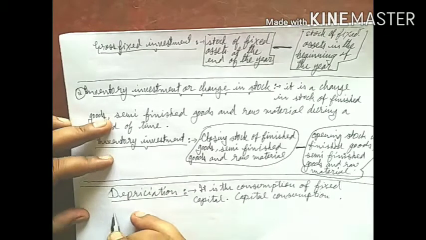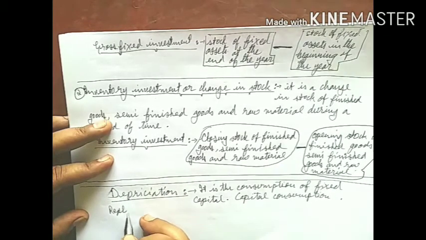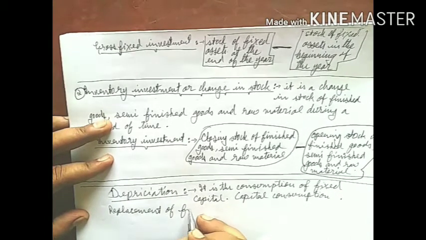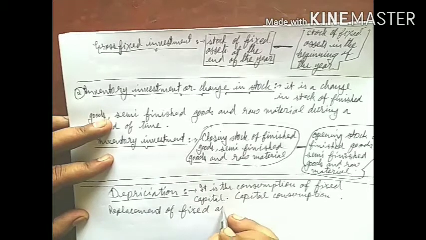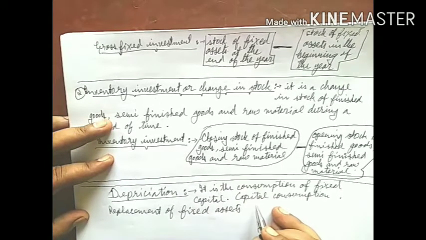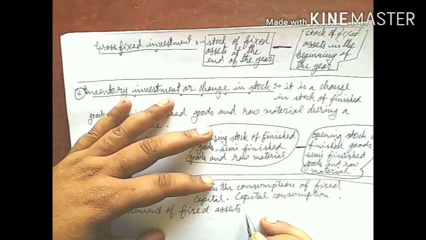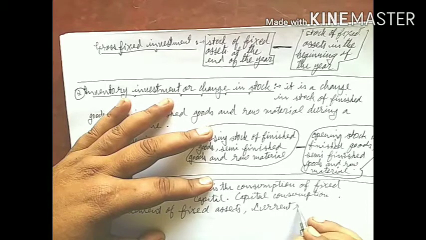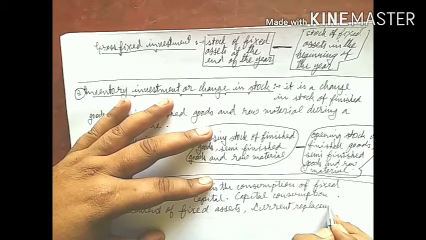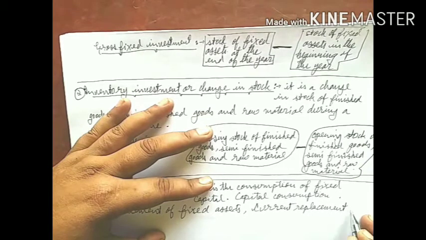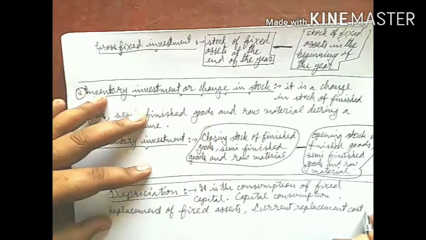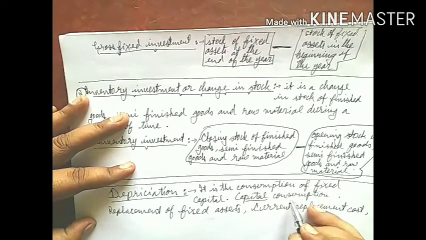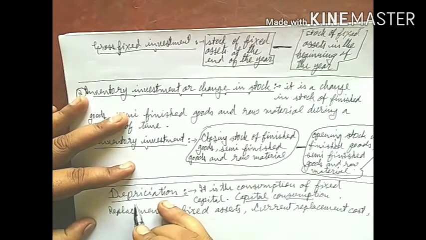Replacement of fixed assets, current replacement cost, or the capital consumption I told here. So these are the other names of depreciation.